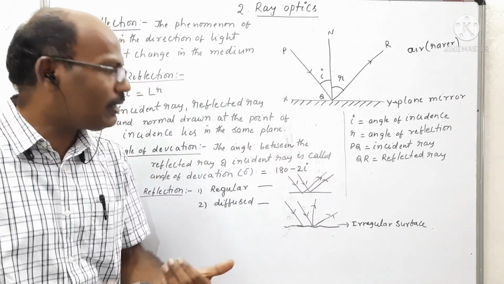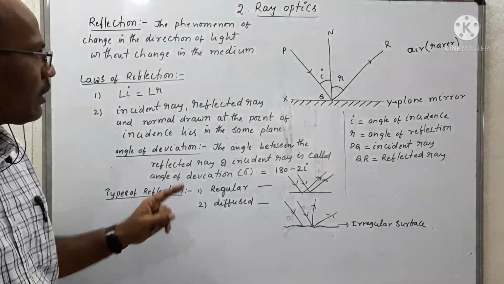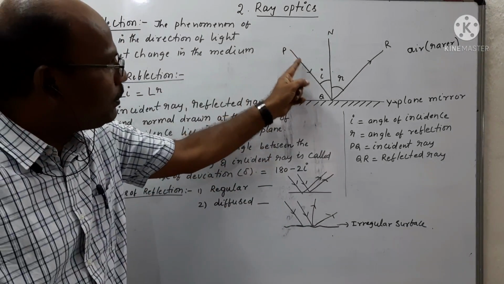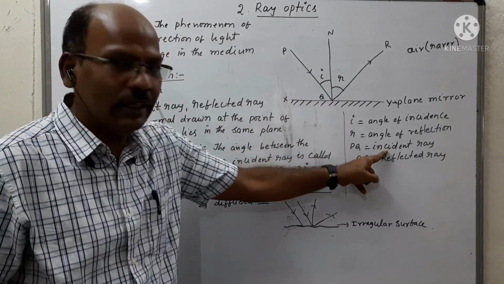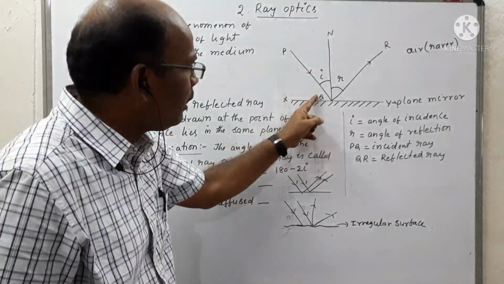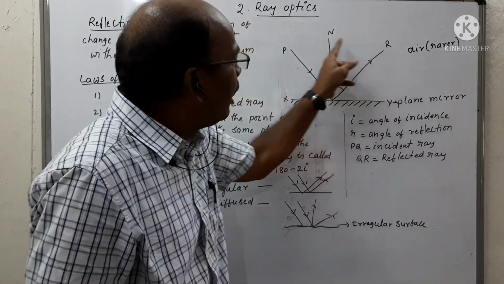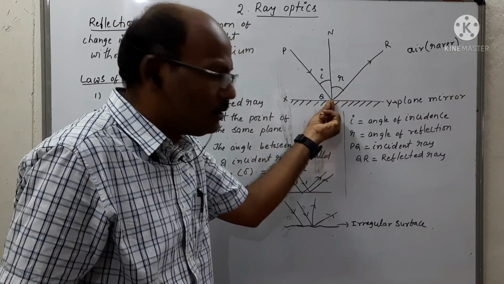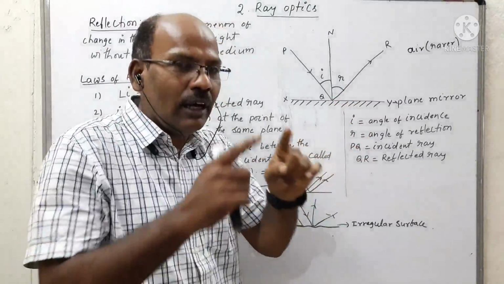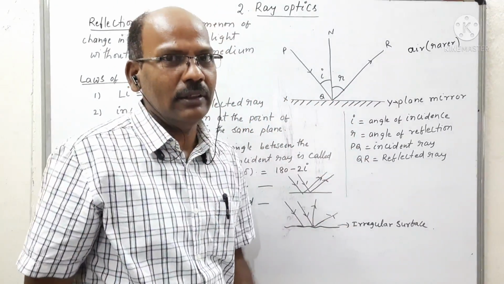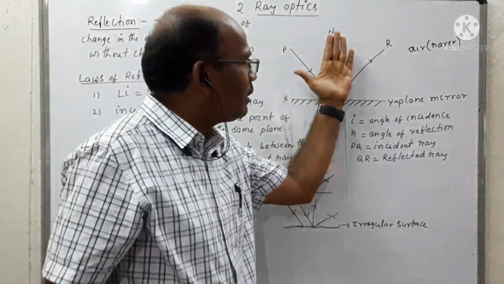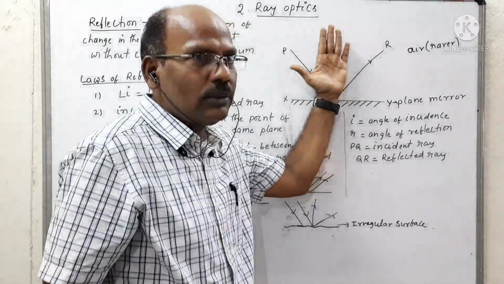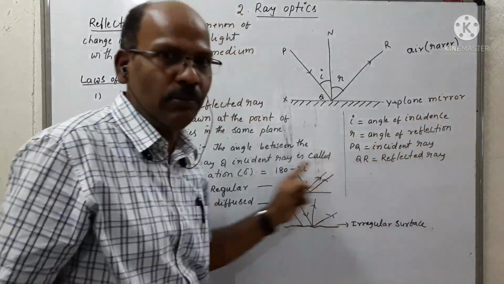Got it? Coming to the second law. Here we can observe that PQ is called the incident ray. So the incident ray, the reflected ray and the normal drawn at the point of incidence always lie in the same plane. Same plane means nothing but this plane. So this plane means the whiteboard.